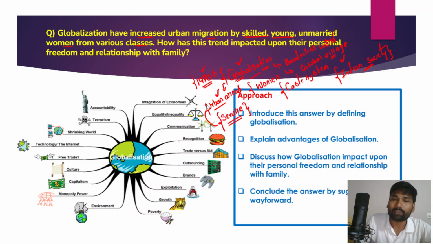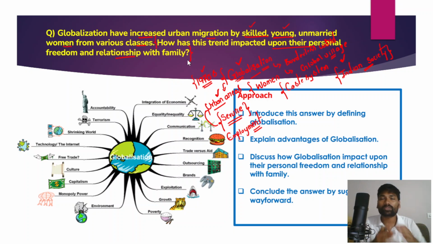So women have started migrating to these urban areas in search of better living standards and even gainful employment opportunities. So the question says that globalization has increased urban migration by skilled, young and unmarried women from various classes, and how has this trend impacted their personal freedom and relationship with the family? So this would be the major question.